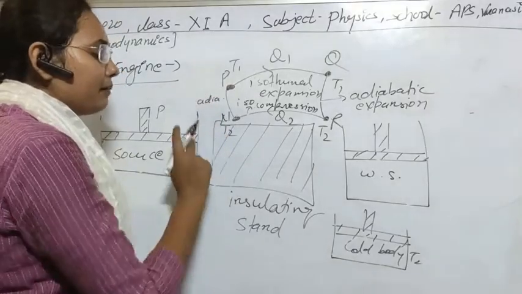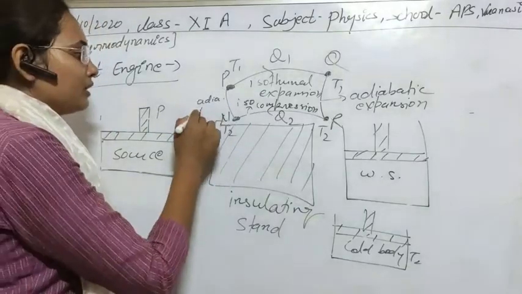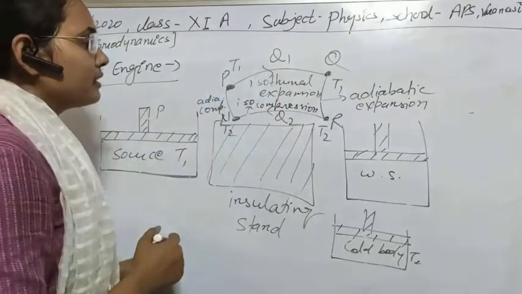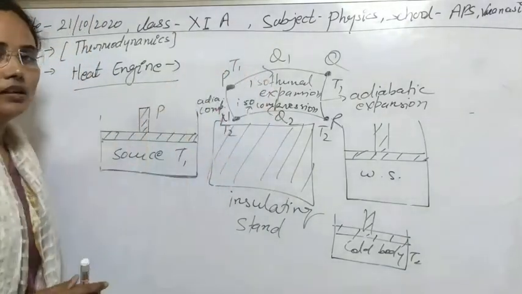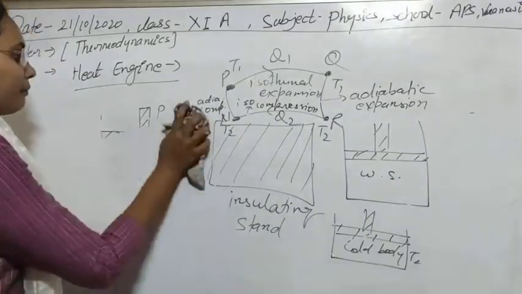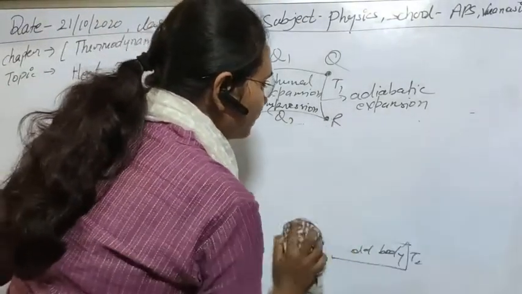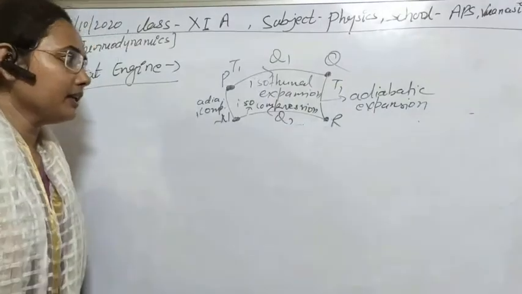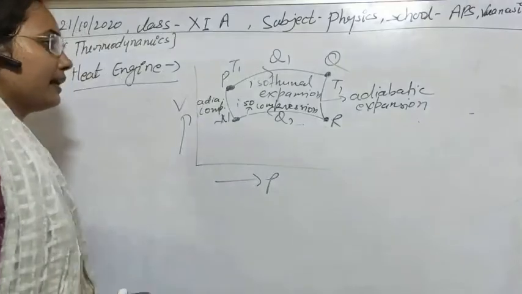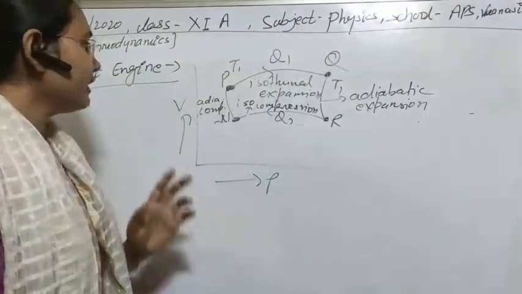So the process will be adiabatic, and also in this condition, as the temperature is going up, there will be the case of compression. So this is the whole cycle, and this is known as the indicator diagram for a heat engine. This is the working of a heat engine, which I have explained to you in a very simple and clear manner. I think it is clear to you what the working of any heat engine is. In any heat engine, this is the PV diagram, which is known as the indicator diagram. With the help of the indicator diagram, we can also understand the working of a heat engine.